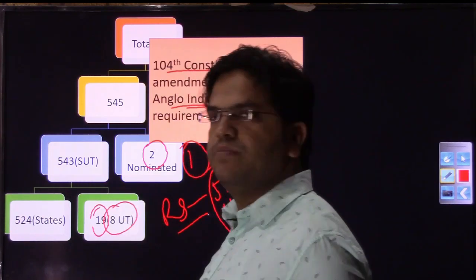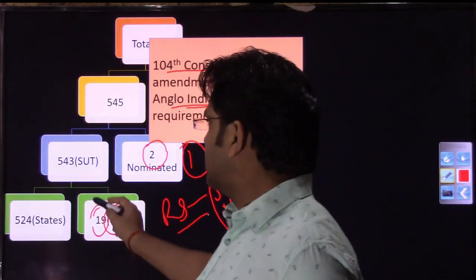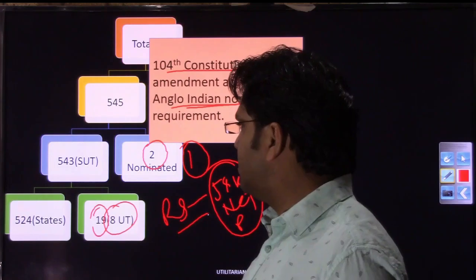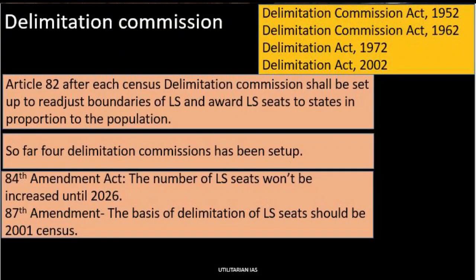So 19 seats have been given to these 8 UTs. 524 seats have been given to the 28 states that we have. So this was about the composition of the Lok Sabha. Let us move to the next slide and discuss the other aspects of the Lok Sabha.